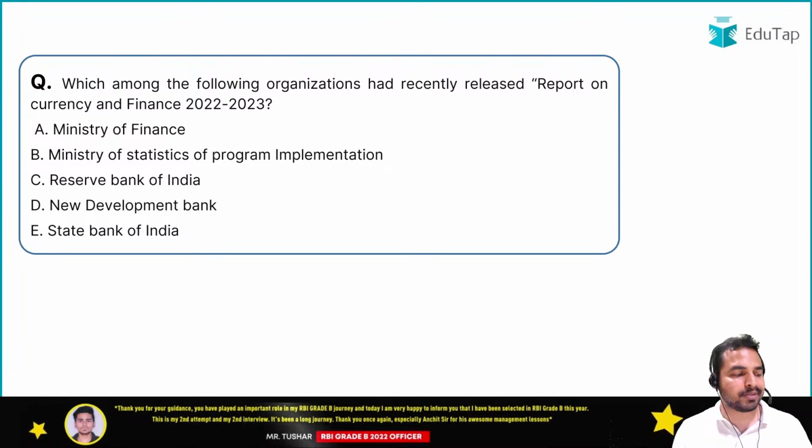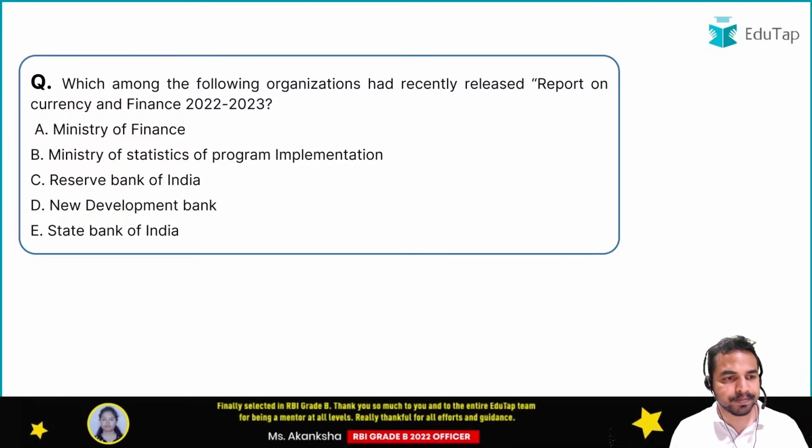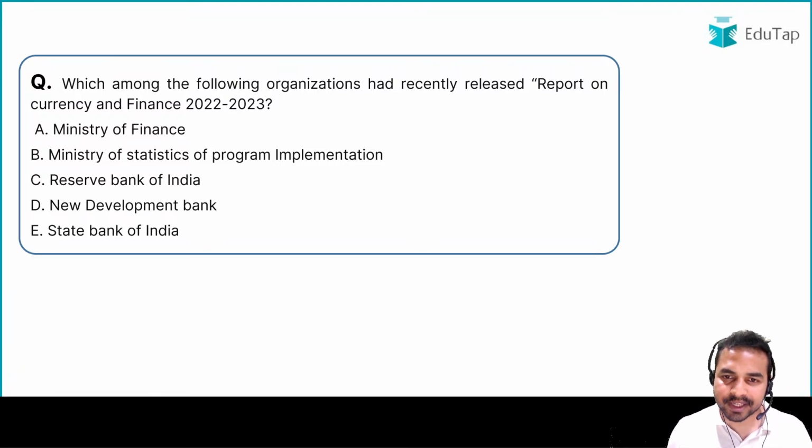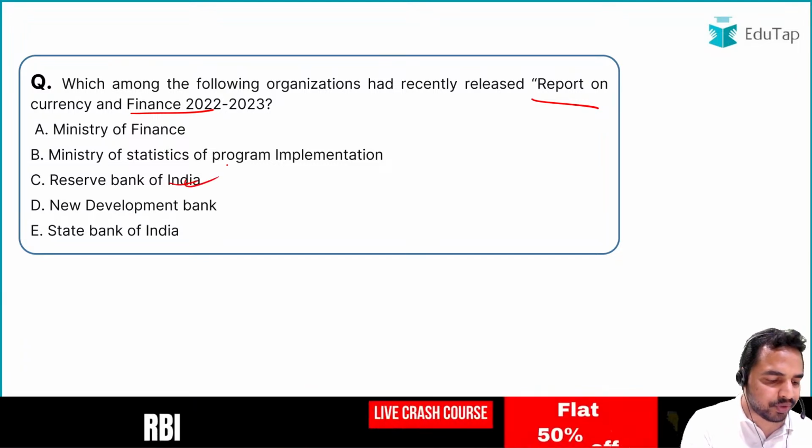Guys, this report has been launched by the Reserve Bank of India, and that is why it is very, very important to be covered from the exam point of view. The first question in front of all of you is: which organization releases the Report on Currency and Finance? As I already told you, it is the Reserve Bank of India which releases this report.